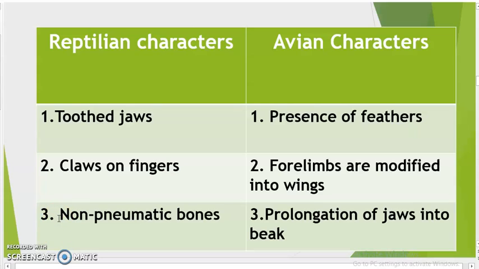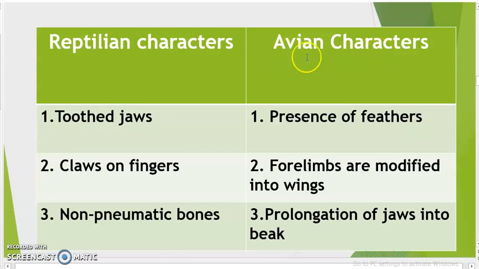Pneumatic bones are a characteristic of birds. It is not a characteristic of reptiles. So they were having non-pneumatic bones. Non-pneumatic means their bones were not pneumatic, just like that of birds, right? So these three characters help us to identify that it belongs to the reptilian class.